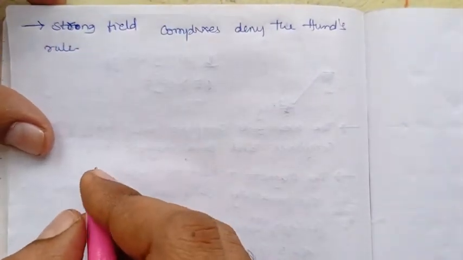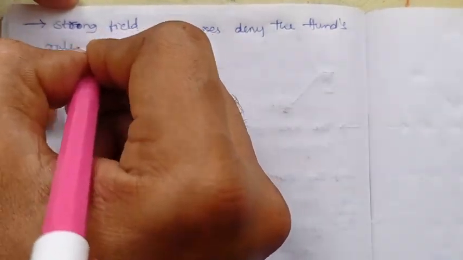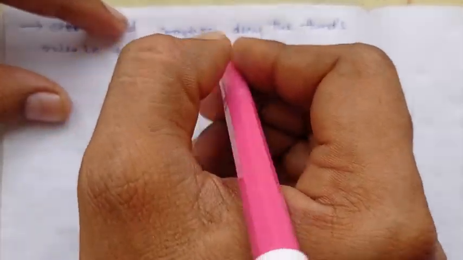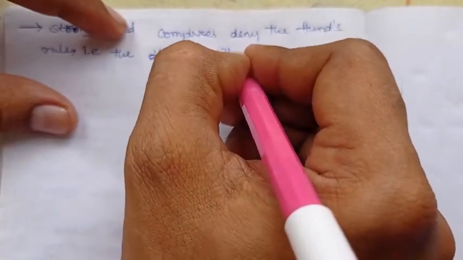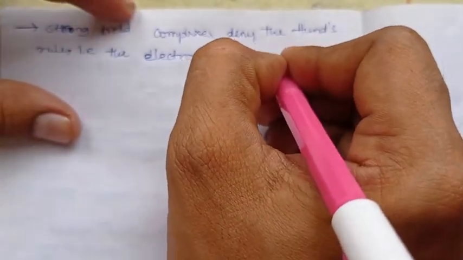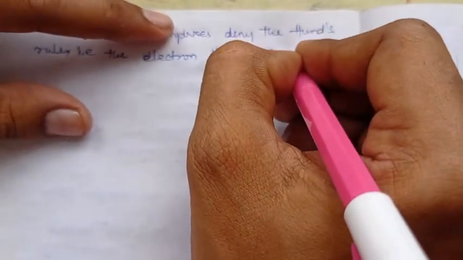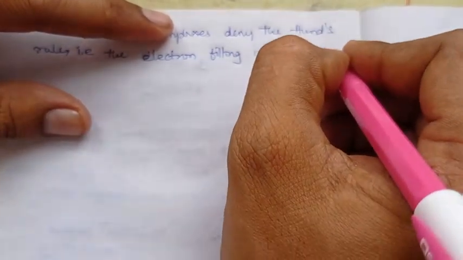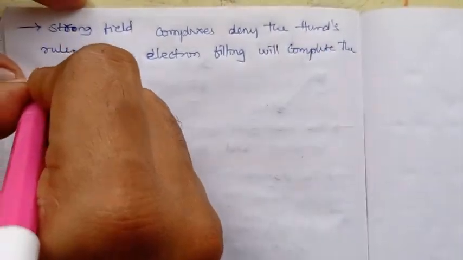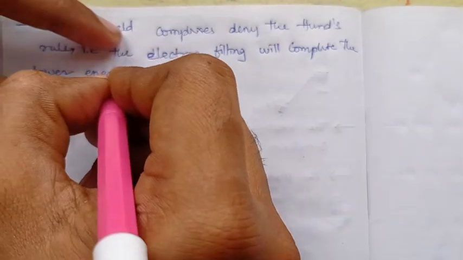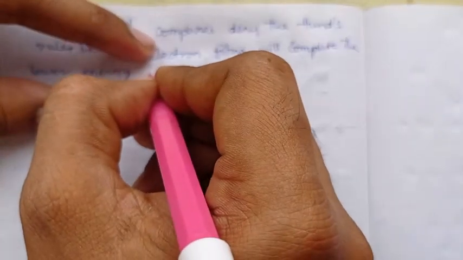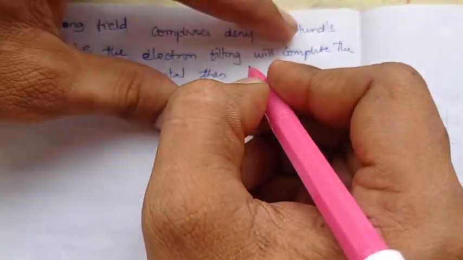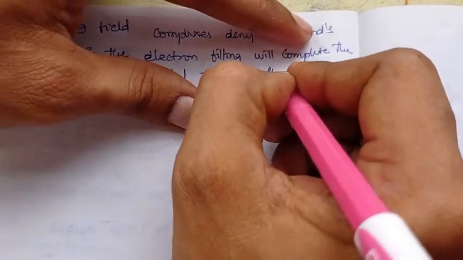They never obey Hund's rule, which means the electron filling will complete the lower energy orbitals first, and then fill the higher energy orbitals.